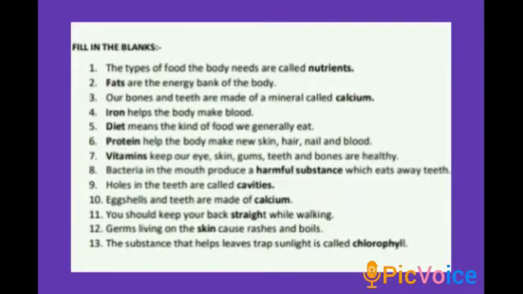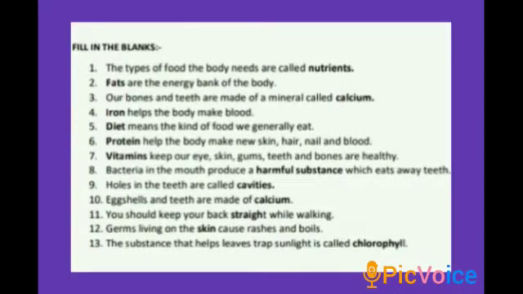Yes, it is protein. Then seventh one, dash keep our eye, skin, gums, teeth and bones healthy. Which nutrient help children? Yes, that is vitamins. Eighth one, bacteria in the mouth produce a dash substance which eats away teeth. Bacteria in the mouth produce a harmful substance. Then holes in the teeth are called dash. Holes in the teeth are called cavities.